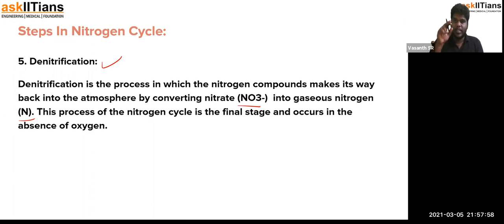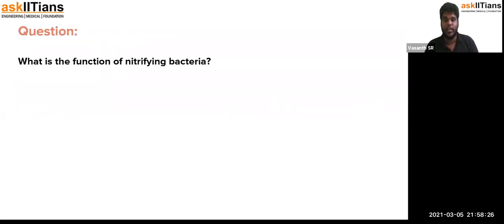As you can see, nitrogen is kept in a constant cycle where it is utilized and then replenished back into the atmosphere. So this cyclic event is called the nitrogen cycle. It is a part where nitrogen is kept in interaction with the abiotic and biotic segments of the whole living environment. That is why it is a part of the biogeochemical cycle. I hope everybody has understood this. Let's go to the next slide.